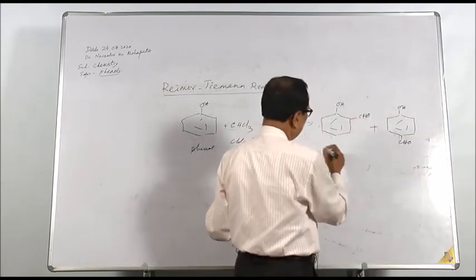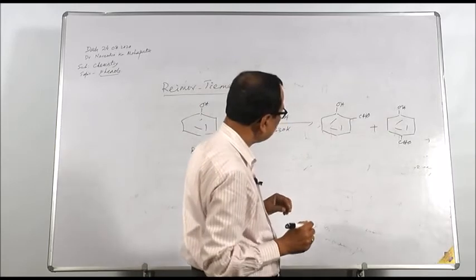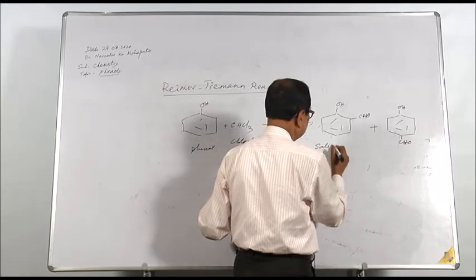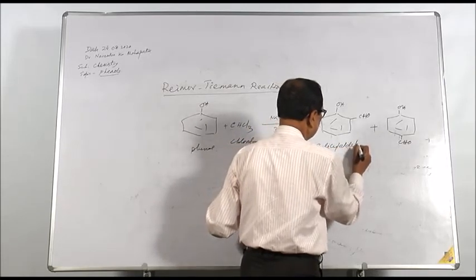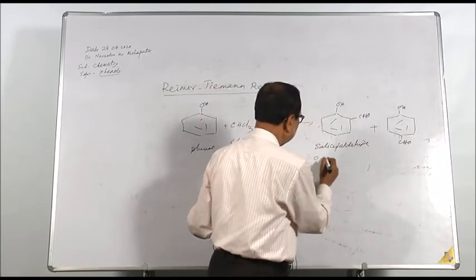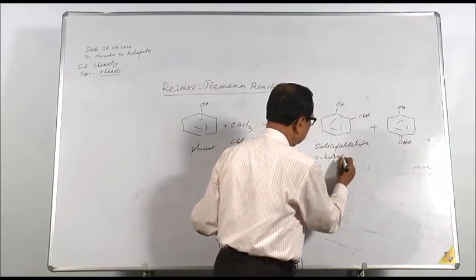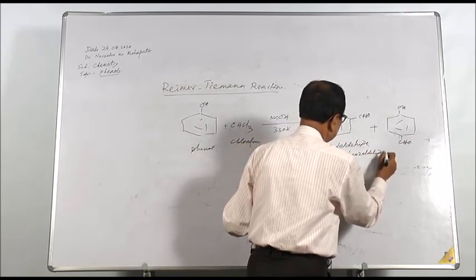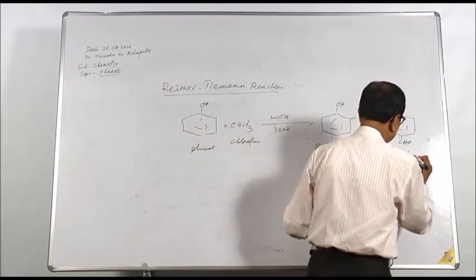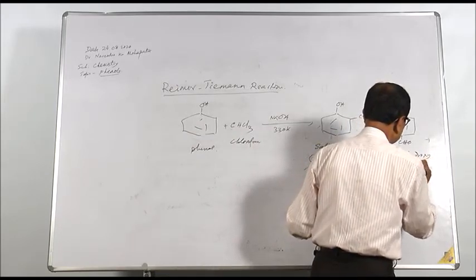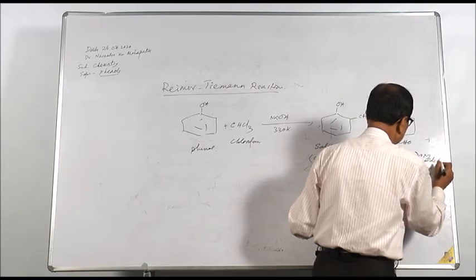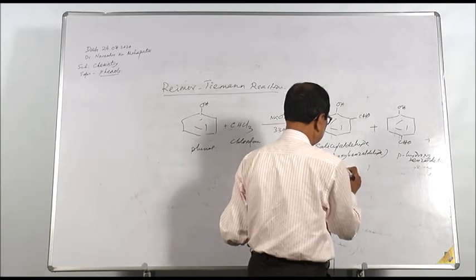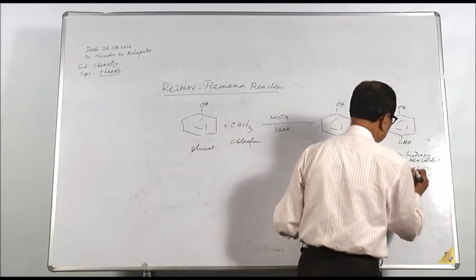This product is orthohydroxybenzaldehyde or salicylaldehyde. It is called salicylaldehyde or orthohydroxy benzaldehyde. This is parahydroxy benzaldehyde. But this product is formed more. This is the major product, this is the minor product. Why?